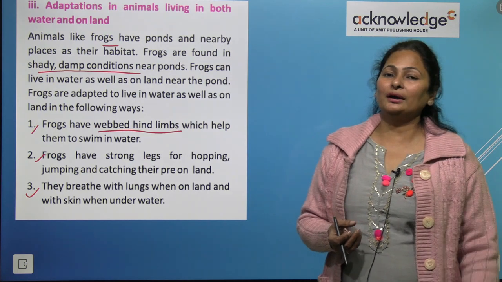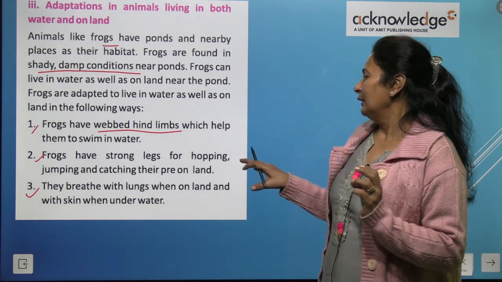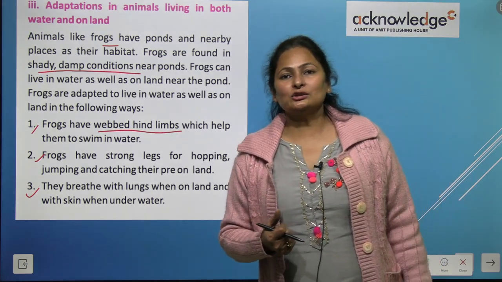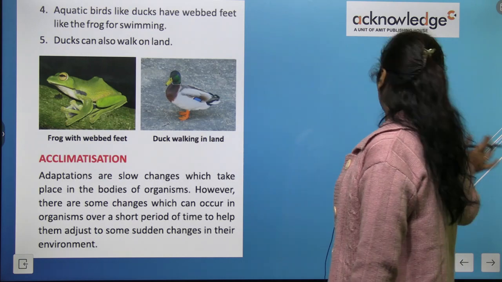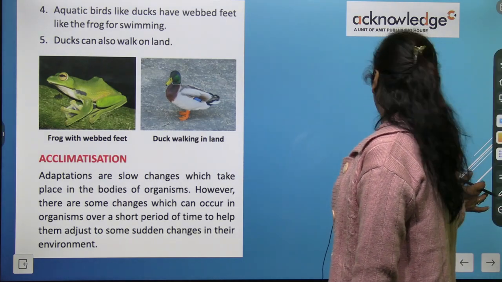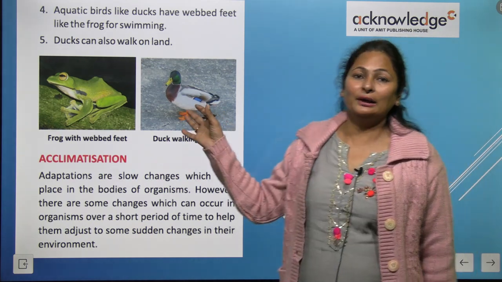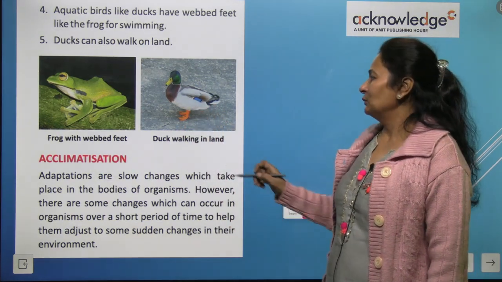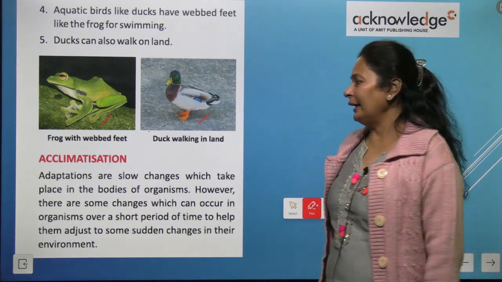They breathe with the lungs when they are on land, and with the skin when they are in water. They have webbed feet to swim in the water, and they have strong legs for hopping and jumping, right? Aquatic birds like ducks have webbed feet and it helps in swimming. Ducks can also walk on land, right? So, this is the picture of a frog and a duck, right?